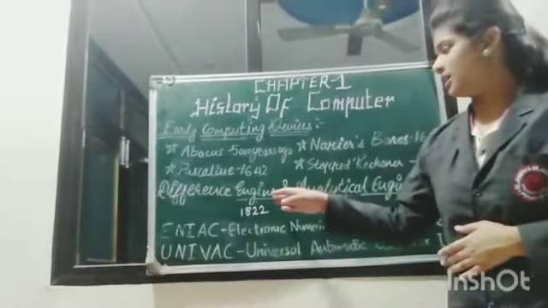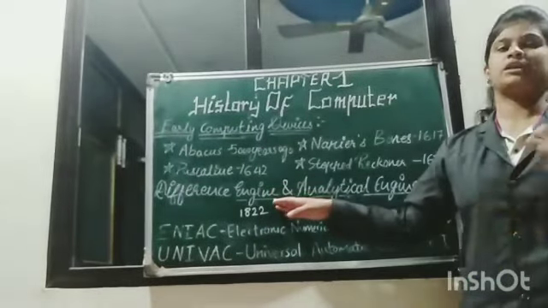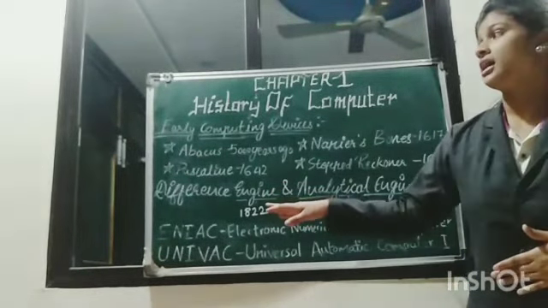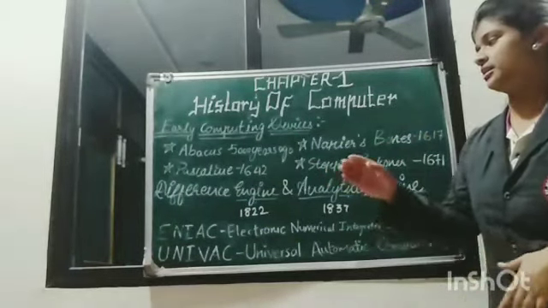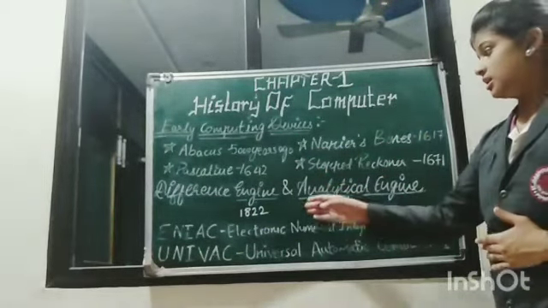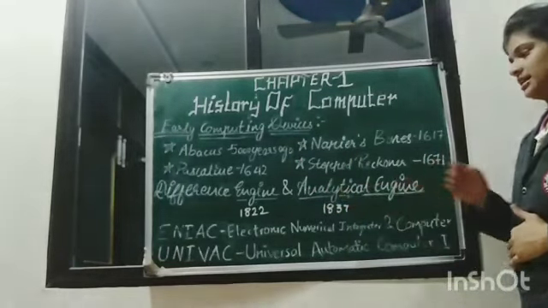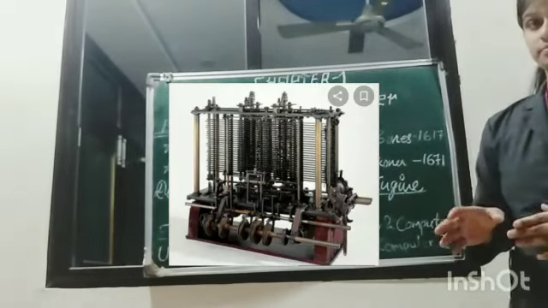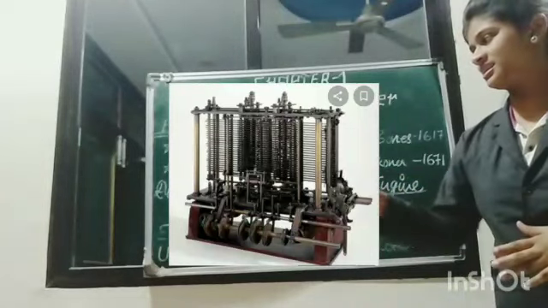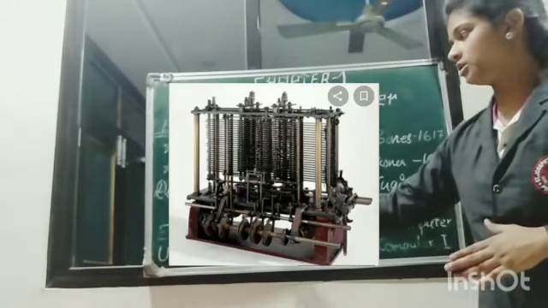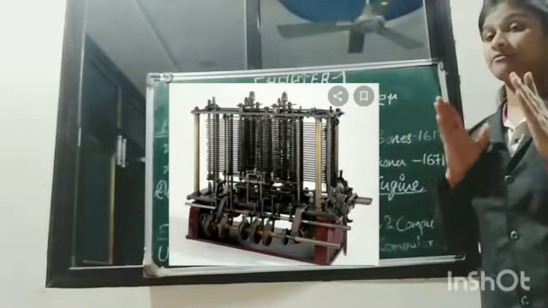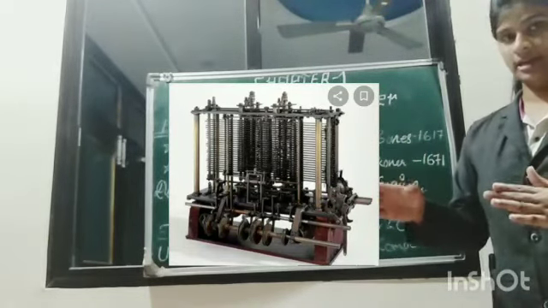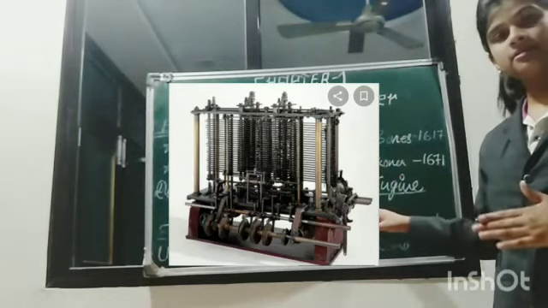Then, after using this device for 10 years, he got an idea to innovate a device and make the analytical engine computer. Students, you are wondering why I am saying 10 years: because after 10 years he got an idea to make a new device, and while making it, it took some more time.